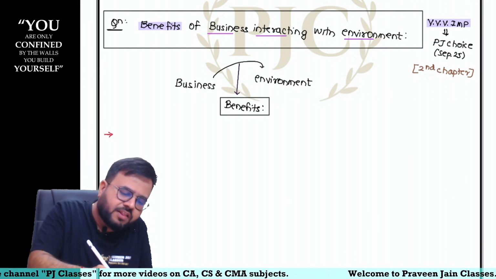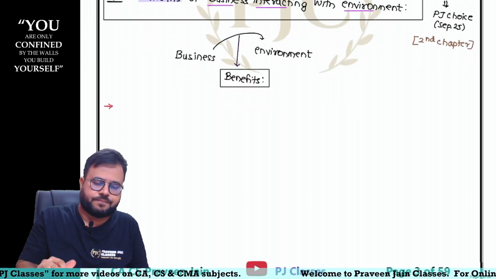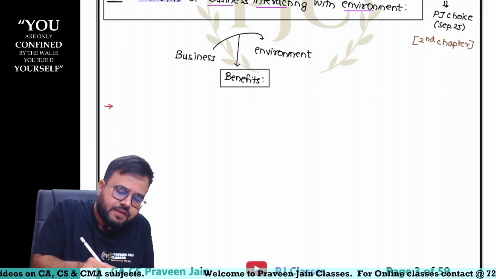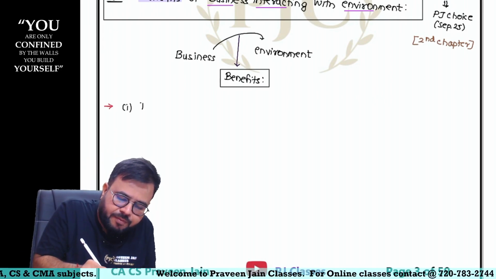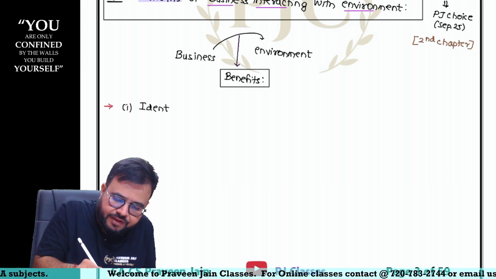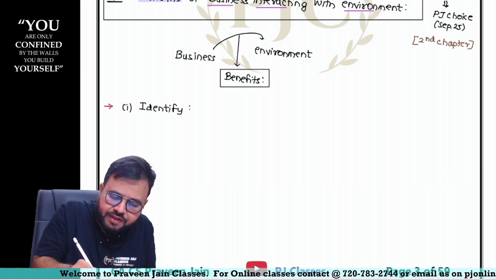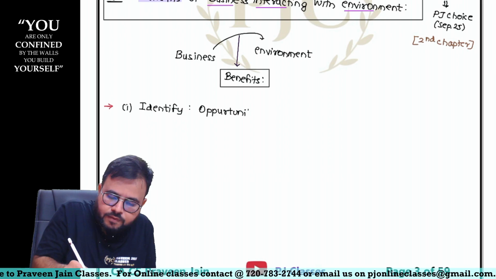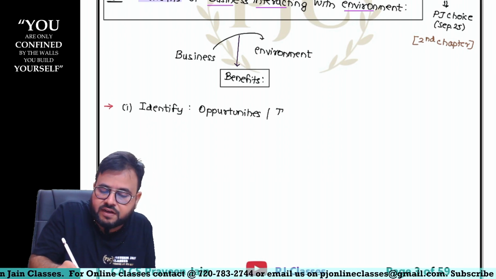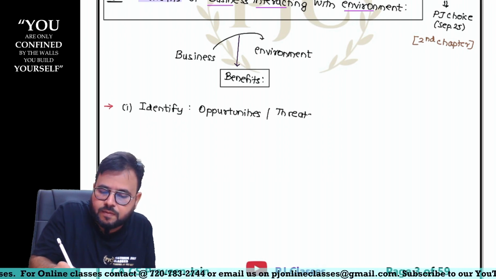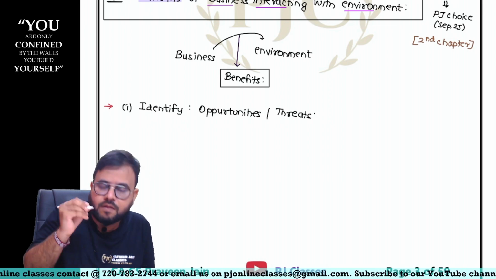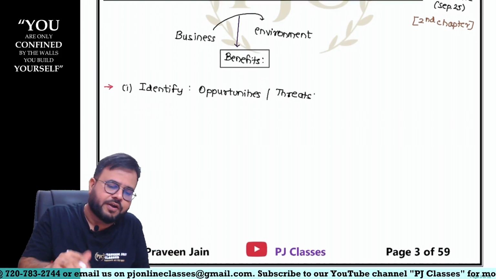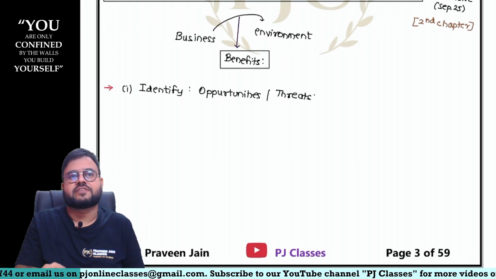Okay, so now what are the benefits? Bolo Raja. If I interact with the environment, what are the benefits? Then definitely I will be able to identify. What will I be able to identify? What are the opportunities and what are the threats? What are the opportunities? What are the threats? And I will come to know about it. How? Let us try to understand.